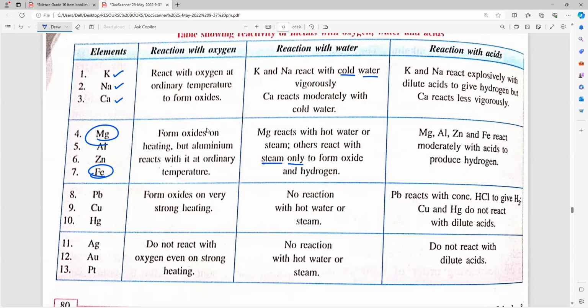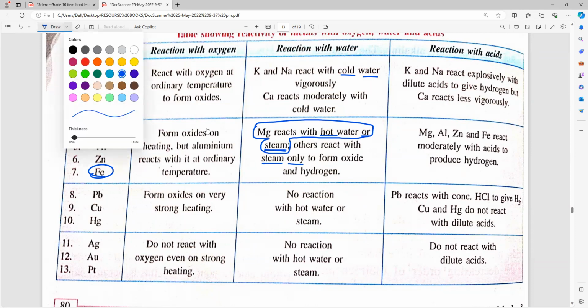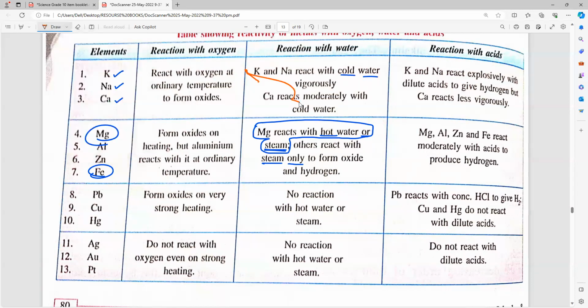Magnesium reacts with the hot water plus steam. The one and only metal which will react with the hot water plus steam is magnesium. That is also important. Reacting with the hot water, magnesium hydroxide. Reacting with the cold water, magnesium oxide. Am I right? Correct?